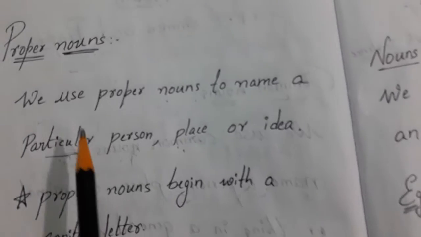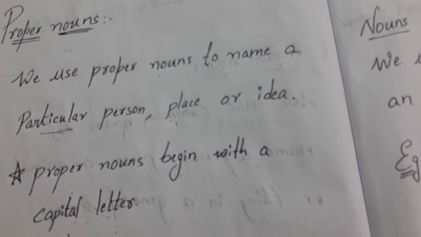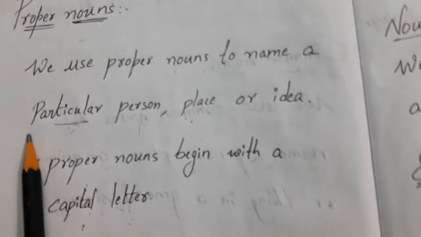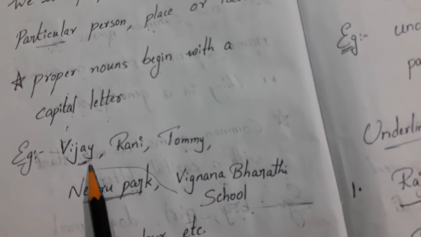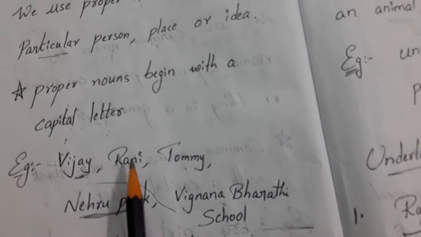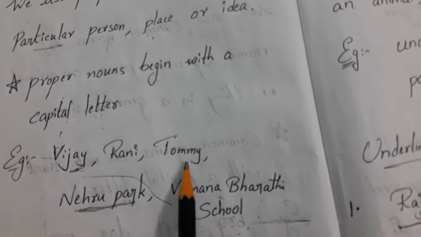Proper nouns are used to name a particular person, place, or idea. Here I am talking about a particular person: Vijay. Vijay is my friend. Rani is my sister. Tommy is my pet dog.